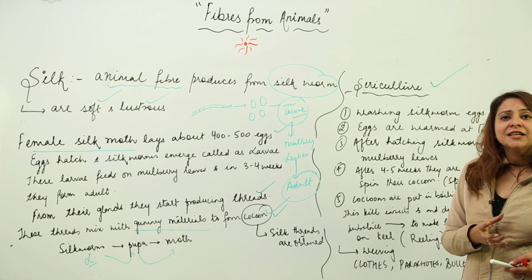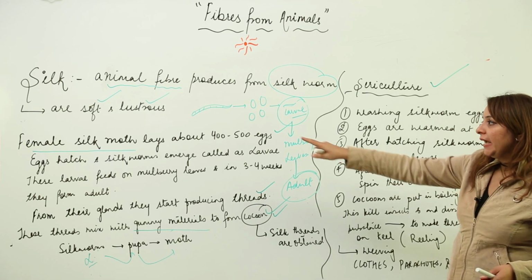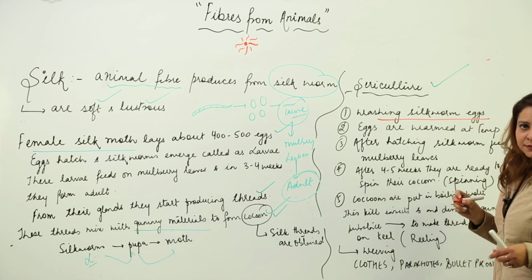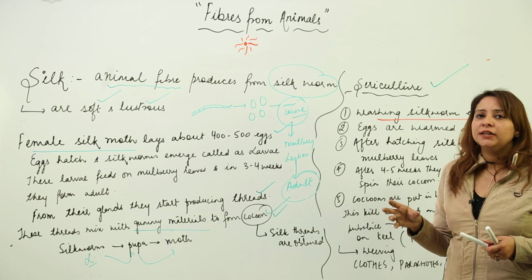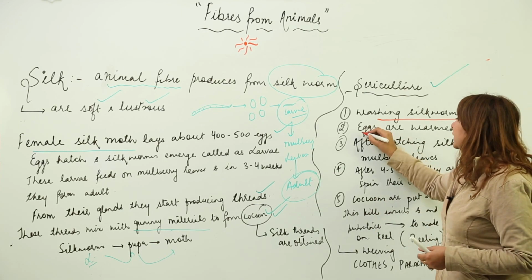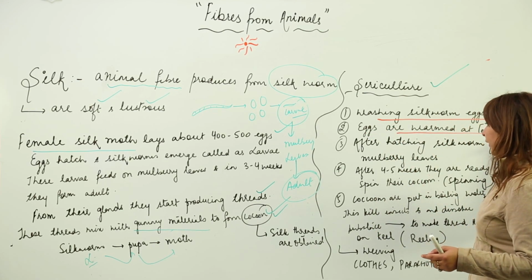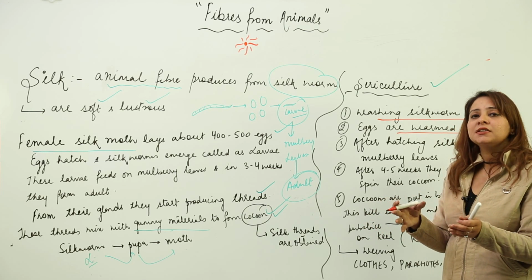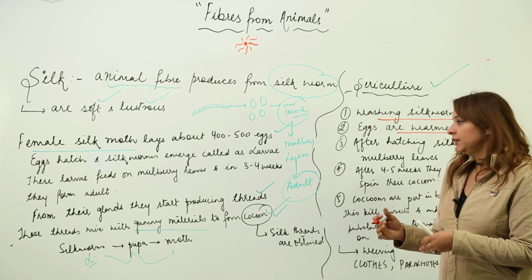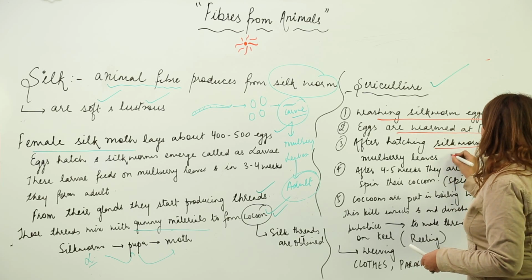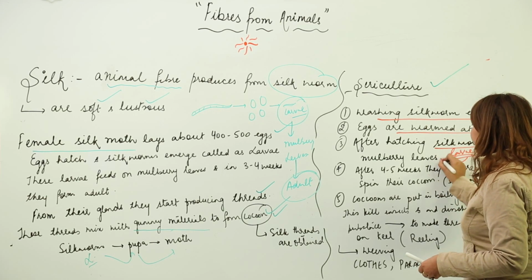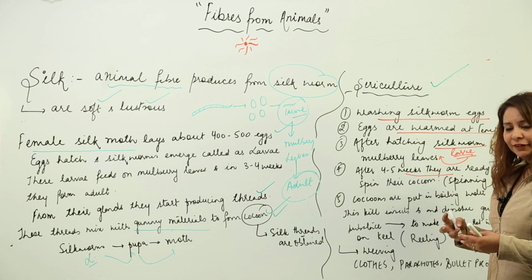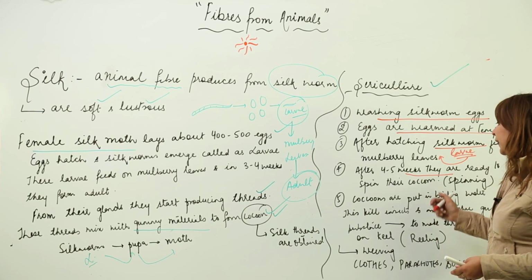Now how is silk obtained? As I told you, the female silk moth lays eggs. First we wash the silkworm eggs. Then they are incubated, warmed at a certain temperature, and then hatching occurs. From that hatching, the silkworm larva appears. This larva feeds on mulberry leaves for 4 to 5 weeks, and after that they are ready to spin their cocoon.